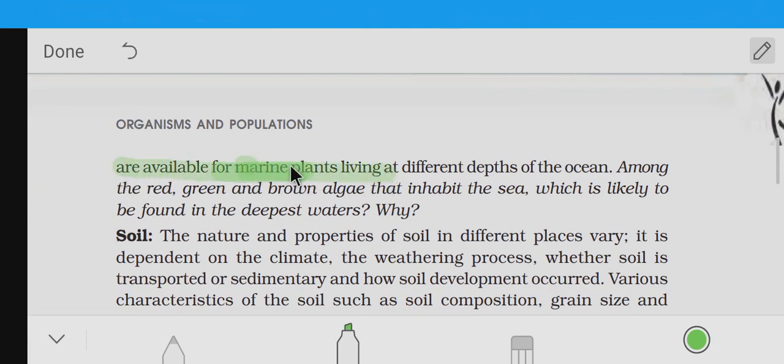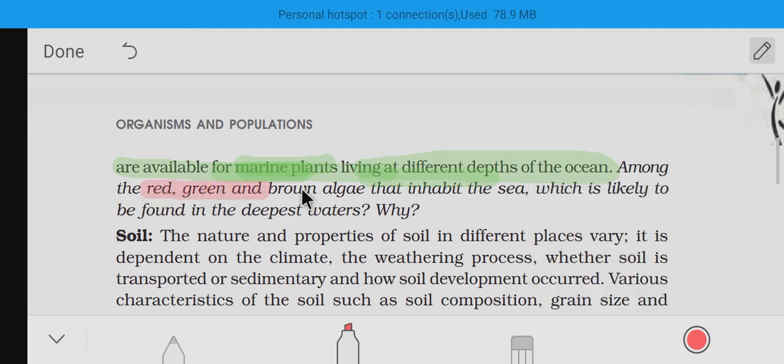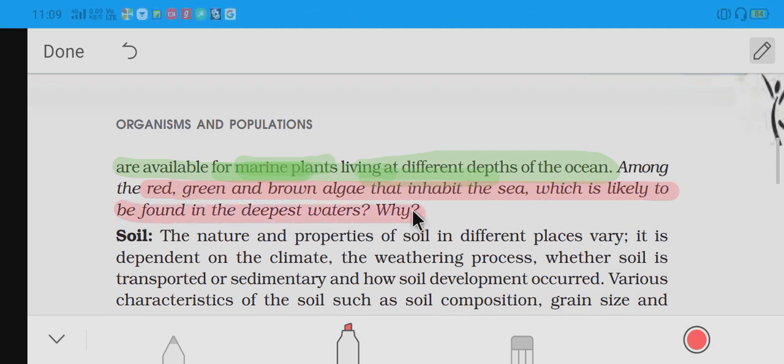Marine plants at different depths of the ocean receive different lights. For example, this is an important question: observe red, green and brown algae that inhabit the sea, which is likely to be found in the deepest waters, because red has more intensity, hence red, green, brown algae are inhabiting the sea.